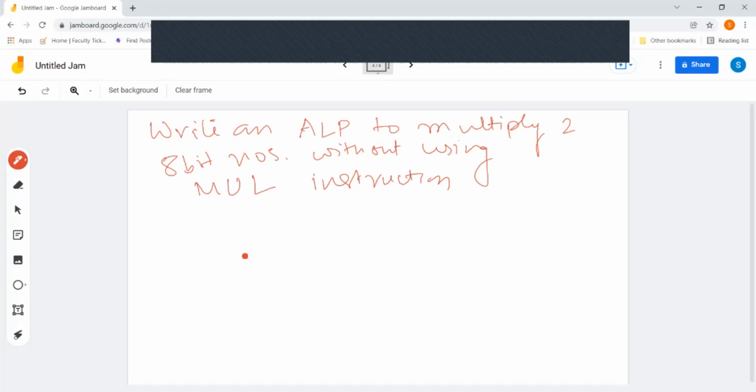Now, what we are going to use here when we are not using multiply, just understand, multiplication is nothing but repeated addition. When we are doing 4 into 3 to get 12, what actually we are doing is adding up 4 3 times, or adding up 3 4 times.